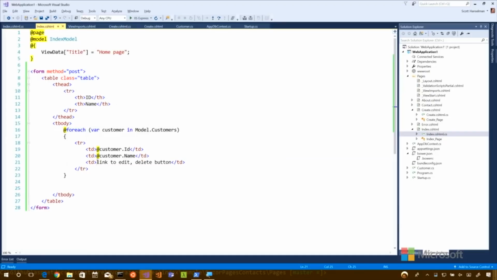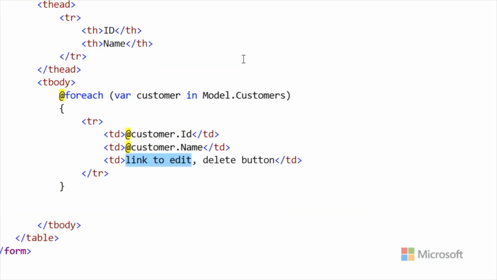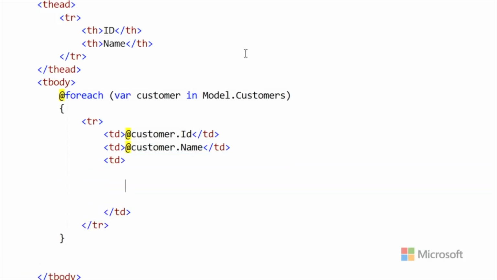Now let's make a link to theoretically go and edit these things. And then we'll have a button for delete. These things don't exist on the back end yet, so we don't have an edit page yet. We can make a link. Now I could go and put in a link, href, you've done this a million times, and say /edit, and then put in strings and stuff.